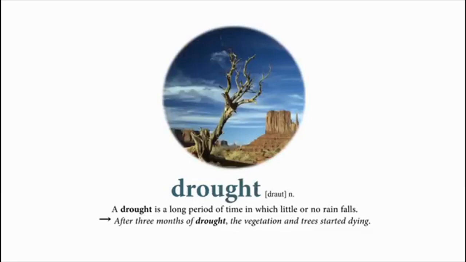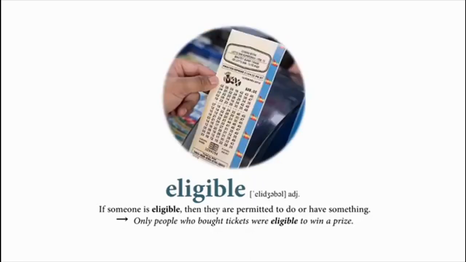Drought. A drought is a long period of time in which little or no rain falls. After 3 months of drought, the vegetation and trees started dying. Eligible. If someone is eligible, then they are permitted to do or have something. Only people who bought tickets were eligible to win a prize.